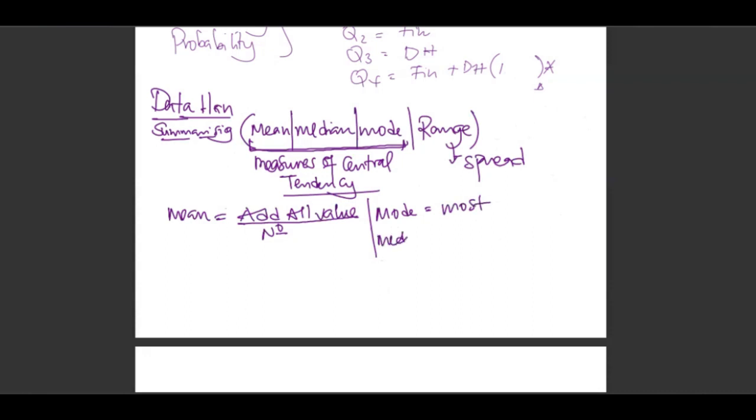Median is the middle number after arranging in ascending order. That's how we do it. Range will be the difference between the highest value minus the lowest value, or maximum minus minimum.